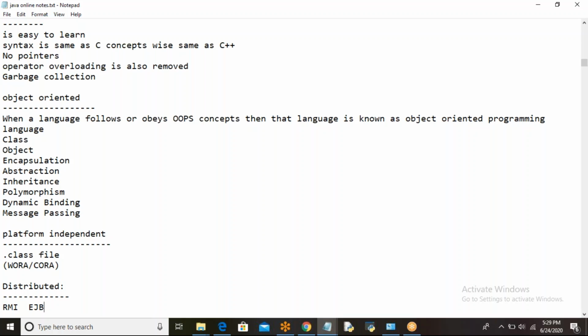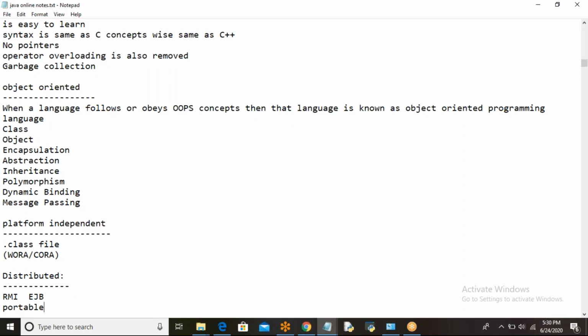What is a distributed application? RMI and EJB are used for developing these distributed applications. We can access files and applications from any machine on the internet, anywhere in the world, by calling the methods. You can access anything you want.